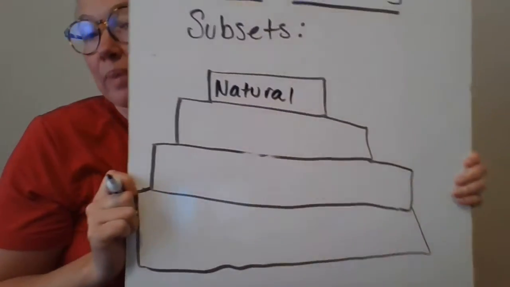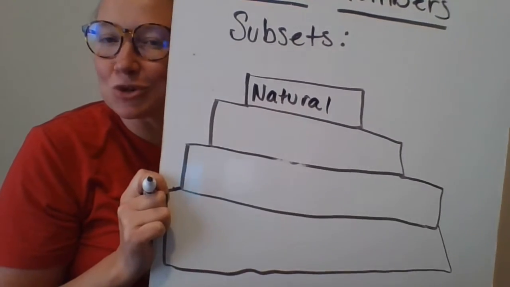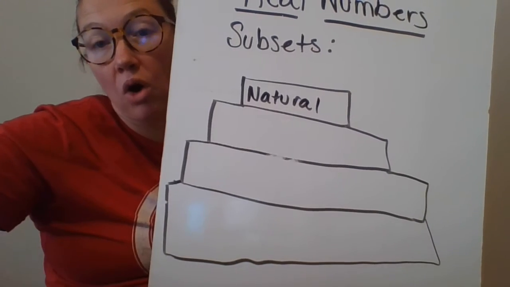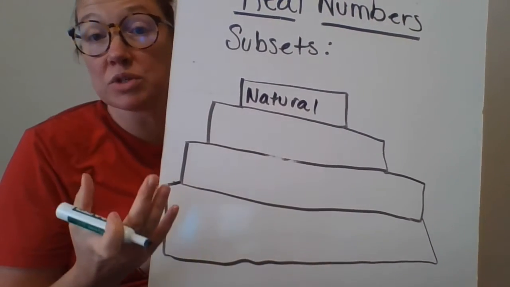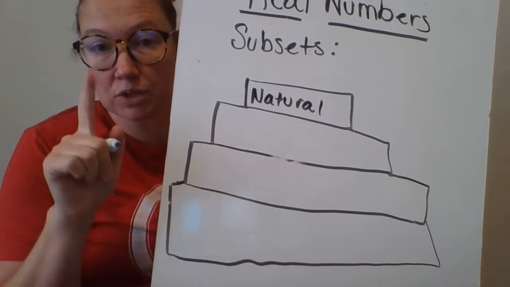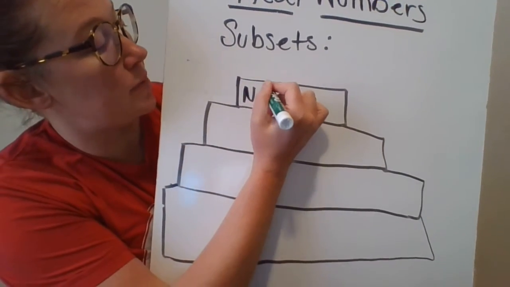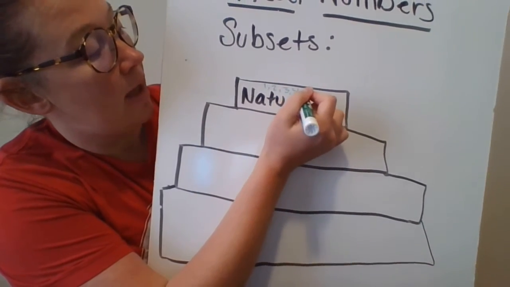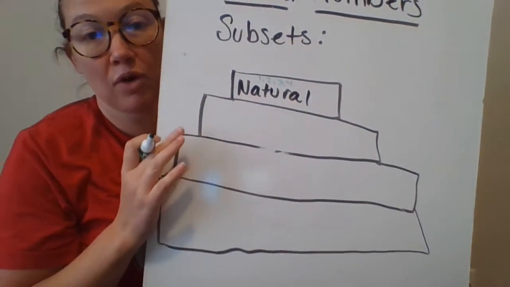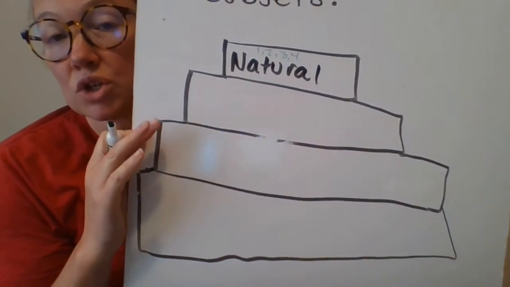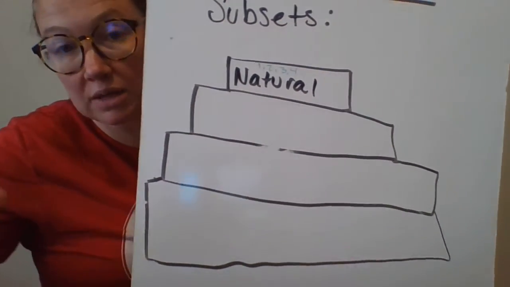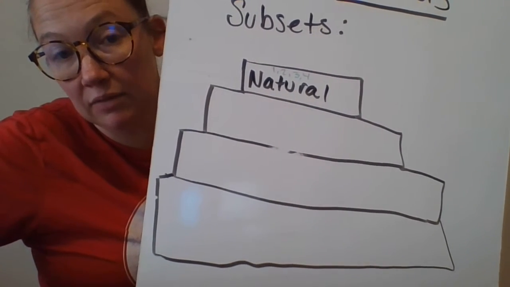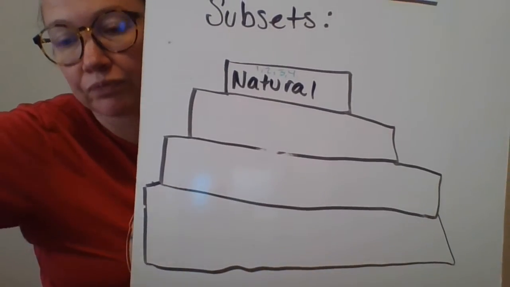Now, natural numbers, best way to think of that is it is natural to count with numbers. So natural numbers are going to be all of your counting numbers. Now, when we start counting, we don't start with 0, we just start with 1. So natural numbers are going to be 1, 2, 3, 4, and so on and so forth forever, all the way up to infinity. Just your counting regular old positive numbers. That is the smallest subset of real numbers.